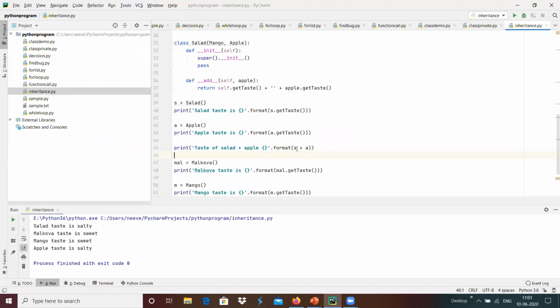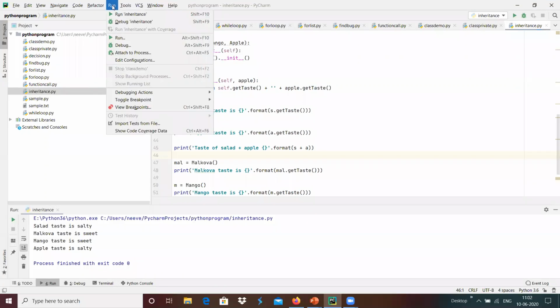We are trying to add both these objects. We cannot normally add two objects, but we have provided operator overloading that defines the functionality whenever we do this operation on this object. Now we will see what we are getting.